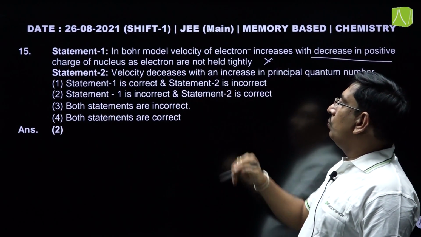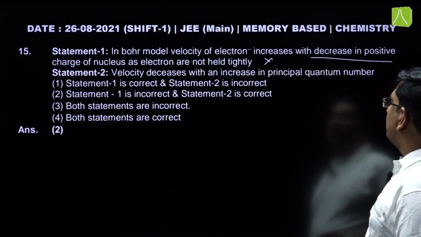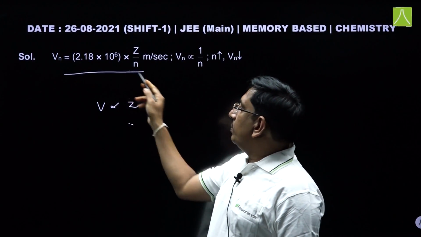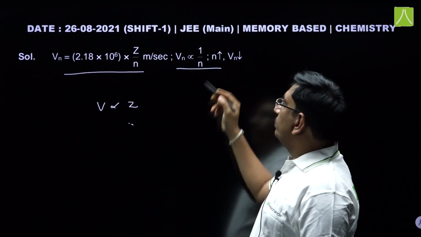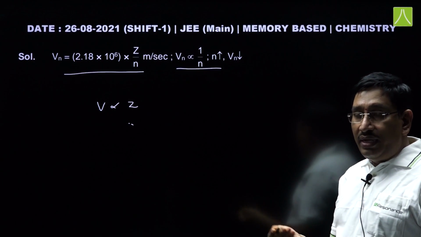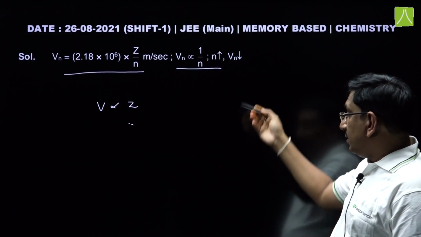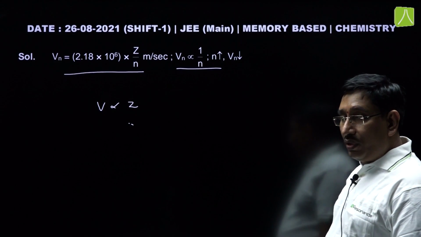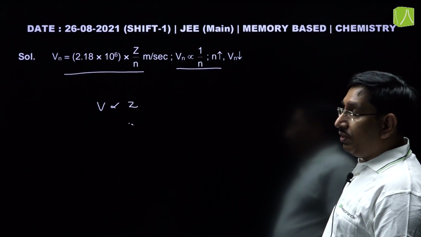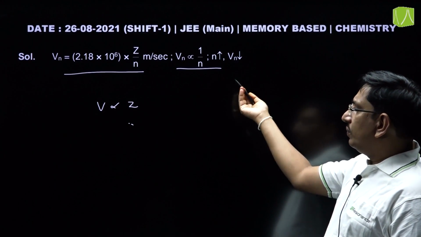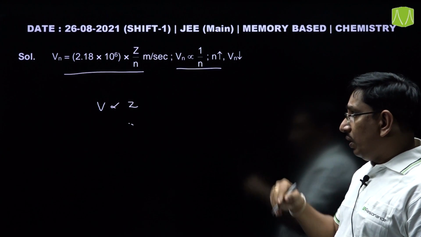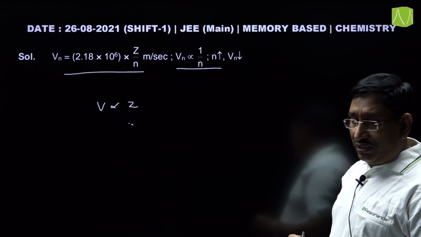And statement 2, velocity decreases with increase in principal quantum number. Yes, it is correct because it is inversely proportional to n. So, as the n value increases, principal quantum number increases, meaning orbit number increases, then velocity of the electron decreases. So, this is the relation between velocity and Z value and n value. This is also a direct question. If you know the formula, you can easily answer this question.